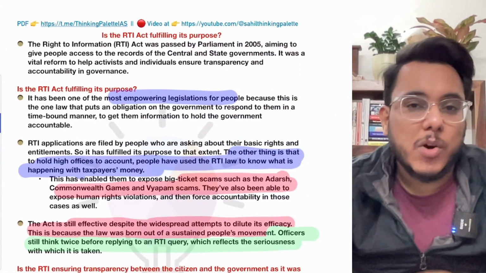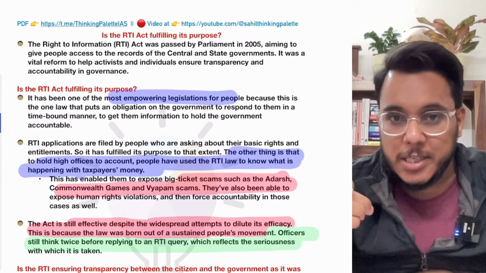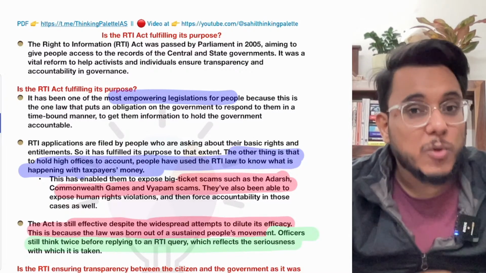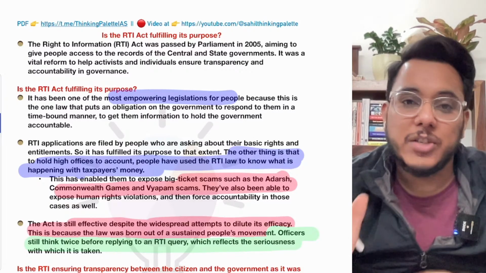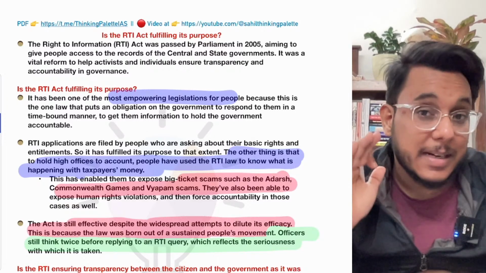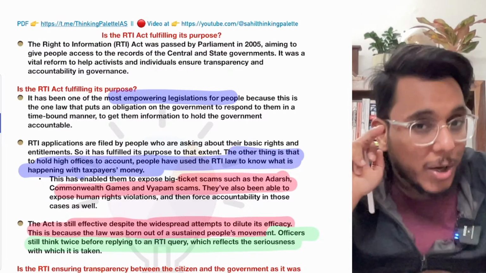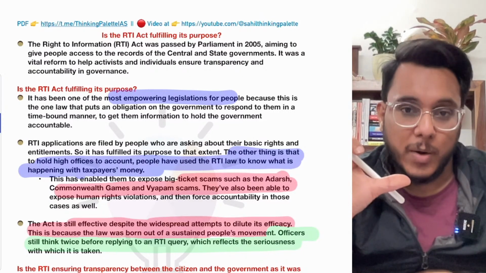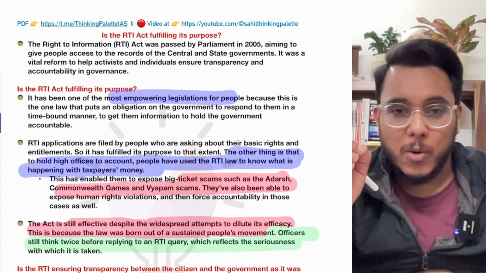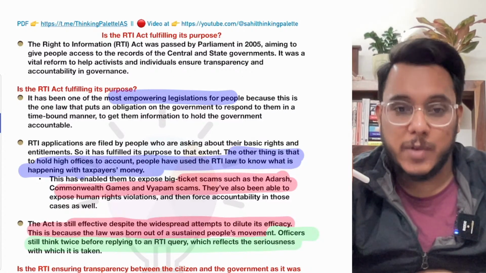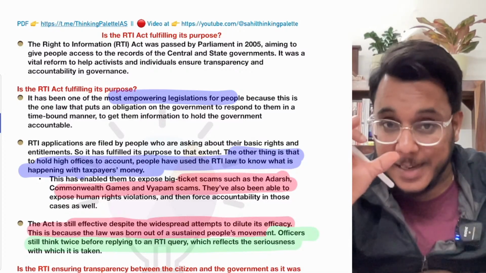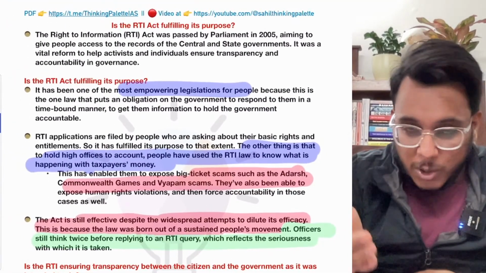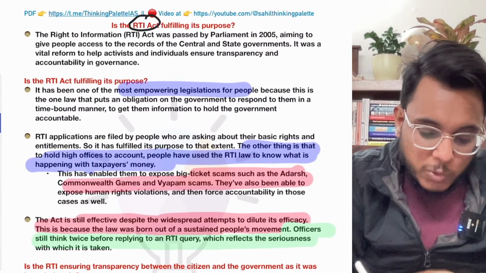One more thing I want to tell you here: when we talk about GS paper number 2, I try to give you a part where it will be used. Now understand this. If you see the syllabus, there are certain things which are directly explained, but there are certain other topics which are not directly there in the syllabus, but you have to logically infer them. When we talk about the parliament and the legislatures working, when we talk about the laws, the critical evaluation of the law will logically be deduced from there. Now, this particular article is talking about the RTI Act of 2005.